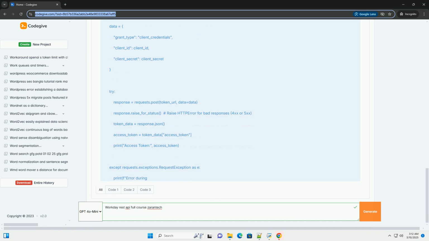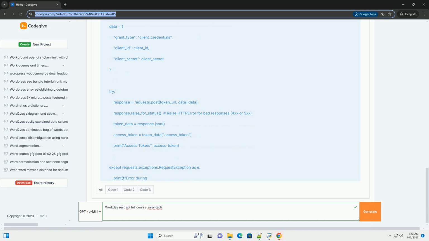4. Your application exchanges the authorization code for an access token and refresh token. 5. Use the access token to make API requests. 6. Use the refresh token to obtain new access tokens when the access token expires.